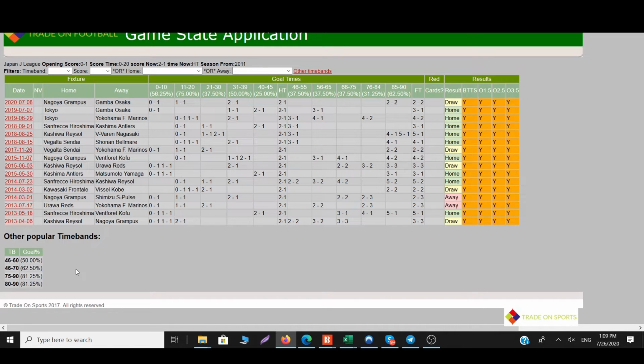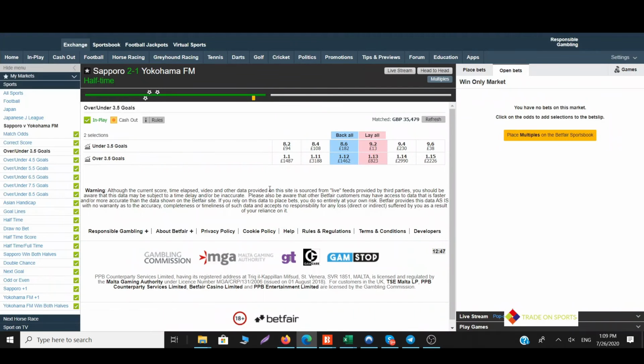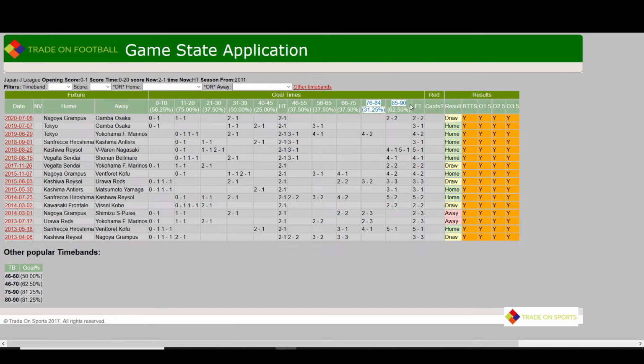Would we consider doing the over 4.5? Well, the price for that here currently is going to be low as well at 1.56. It's not a trade that really interests me. It does interest me in the fact that it's goals, but when I'm looking at the time band here, it looks good for a late goal, and probably would be one that I intended to revisit depending on this price.